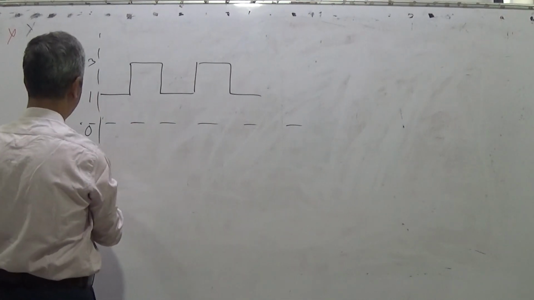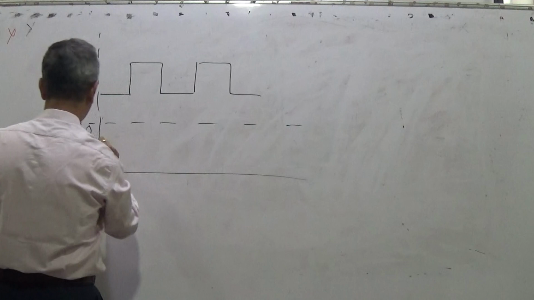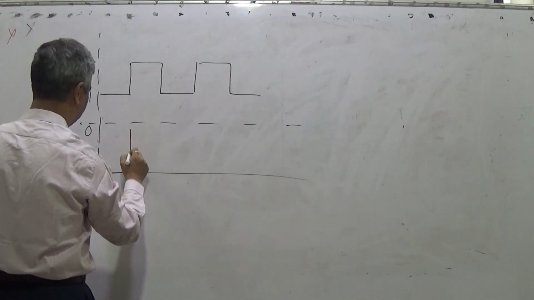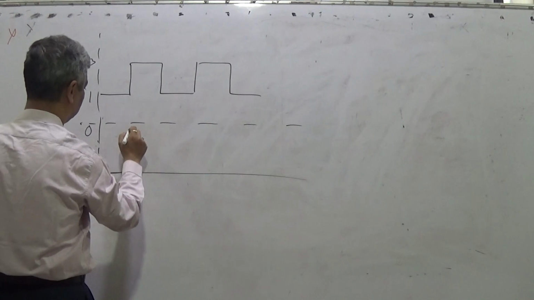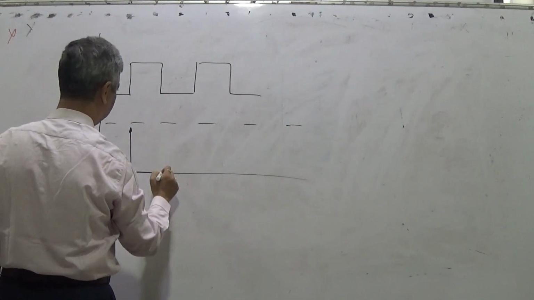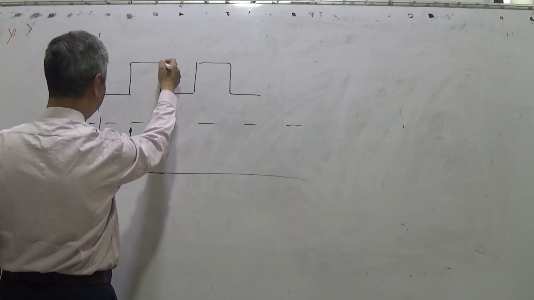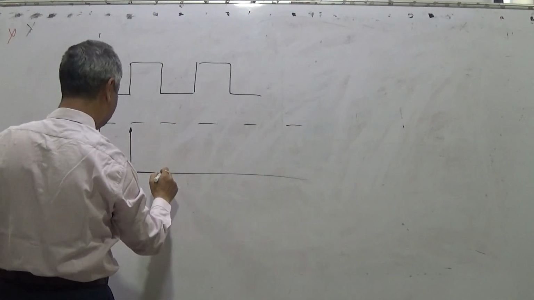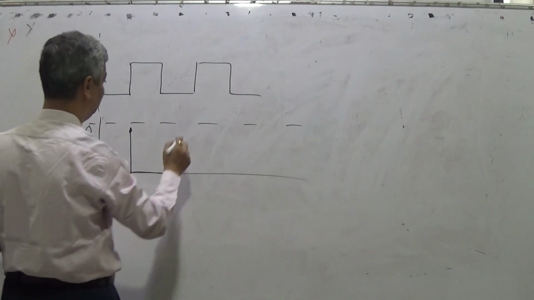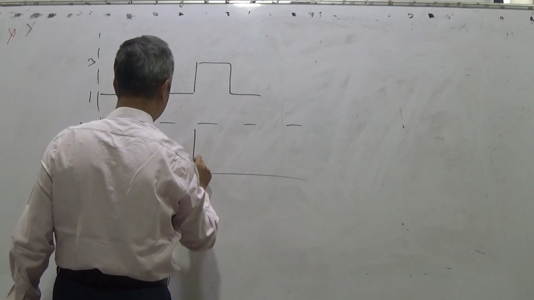When there is no change, its differential is 0. At the time of change, it's infinite, a spike, an impulse. Then again 0. Then it's minus infinite speed of change, like this.